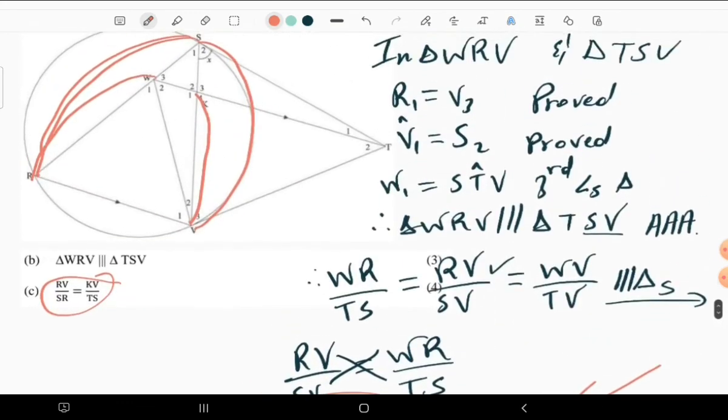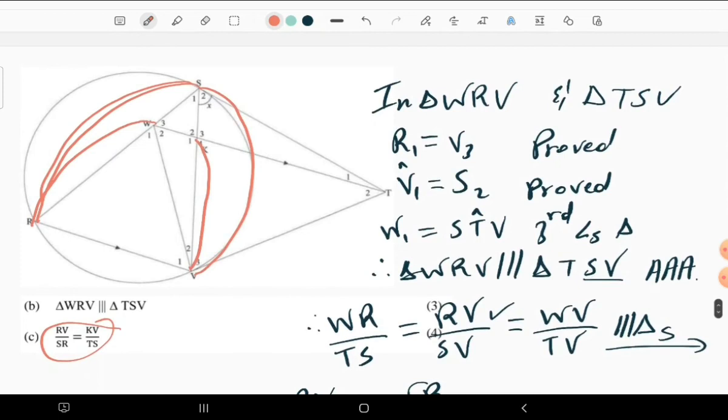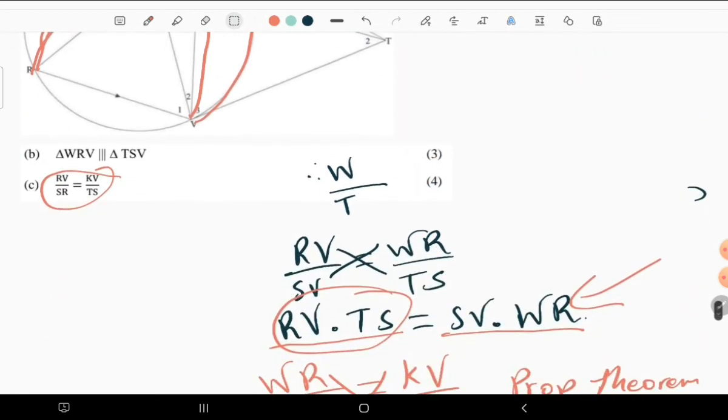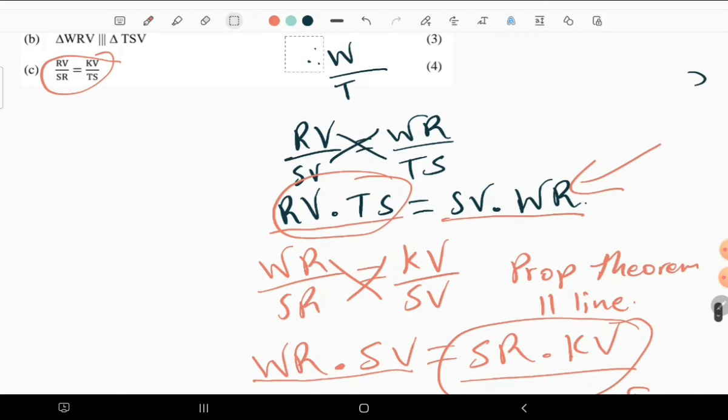So the idea is to work around, use proportional theorem, use similarity, and try to figure out how these two things work out in a right way. So on that note, I can just take this away so that we go to another way of doing.